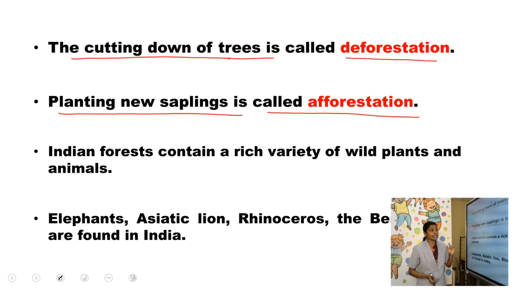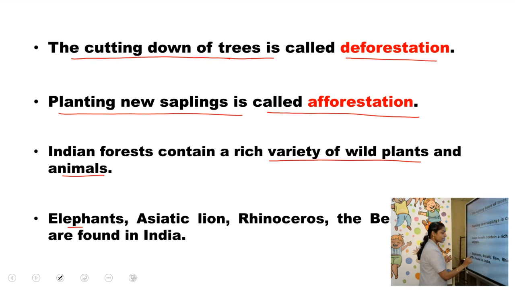Now, the Indian forest contains a rich variety of wild plants and animals. In India, we have evergreen forest, we have deciduous forest, tropical dry desert forest, and tidal forest. Even in the Himalayan ranges we can find coniferous forest. So all 5 types of forest are found in India. This is the reason why a rich variety of wild plants and animals can be found in India.